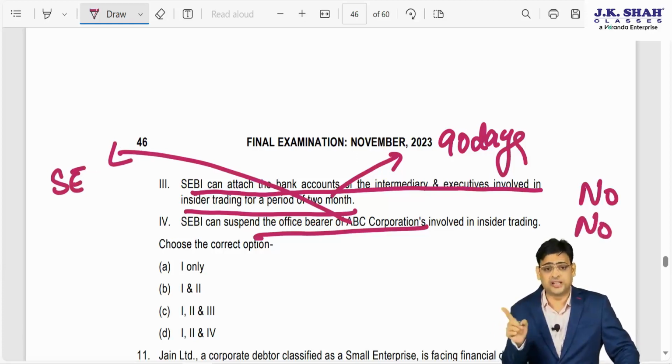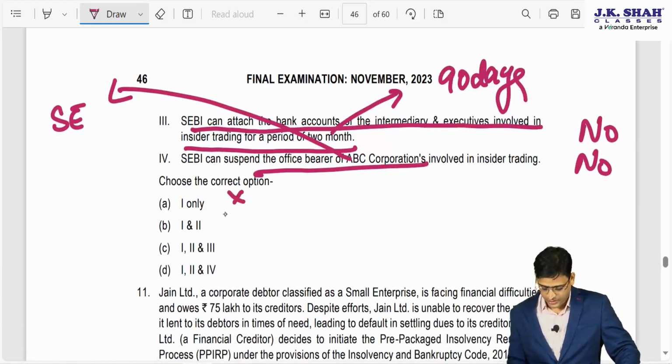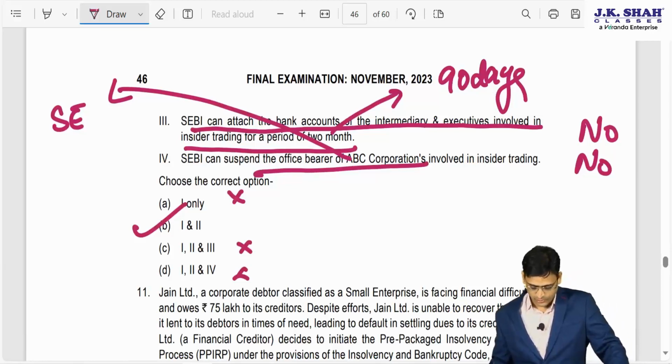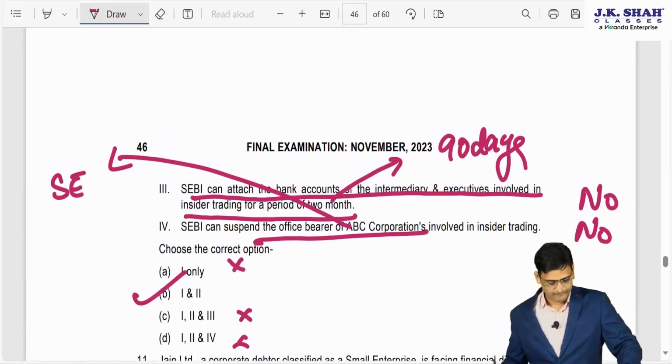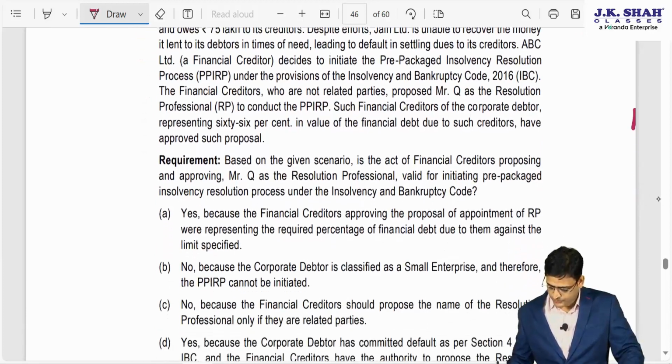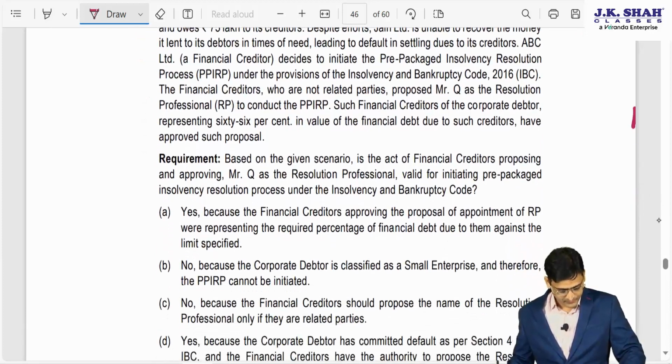So the right options are 1 and 2. This is 1 only, no. 1 and 2, yes. This is no, this is no. So the right answer is B. So for this we will see 10B. Now we will move to the next point, that is the 11th.